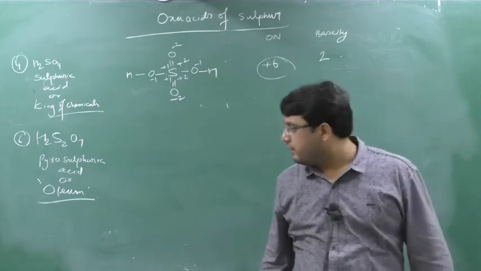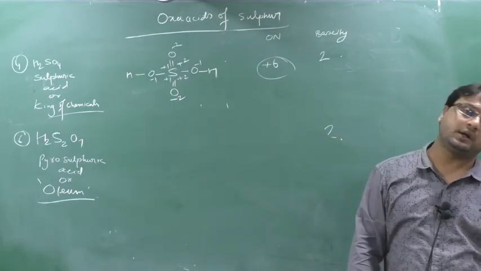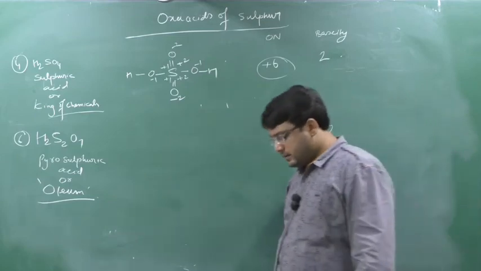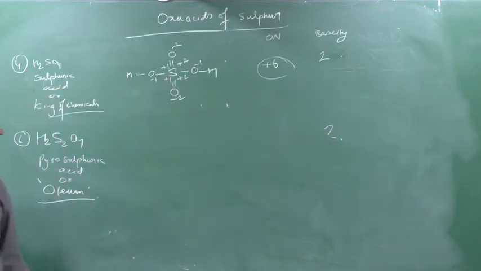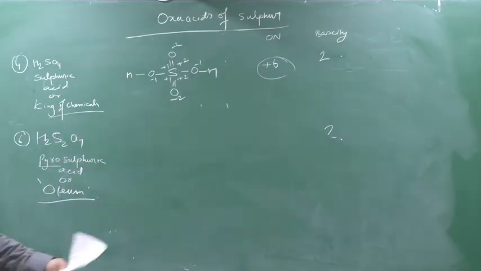contact process. You know that we can add water, and by adding water to this pyrosulfuric acid, we can get the desired concentration of H2SO4. Clear? Now see here, as the name indicates, pyro means heating. What do you heat? You heat sulfuric acid. So you take 2 moles of sulfuric acid, heat it, and remove a molecule of water. The remaining portion that you get is nothing but pyrosulfuric acid.